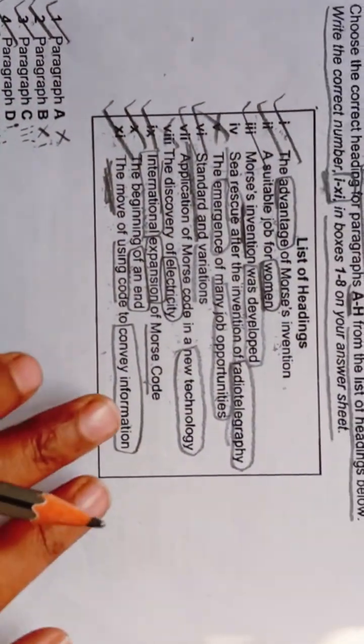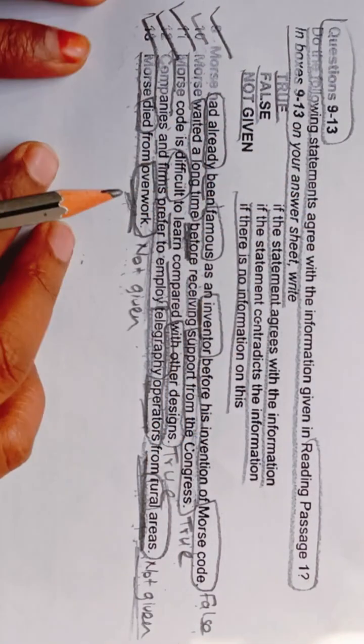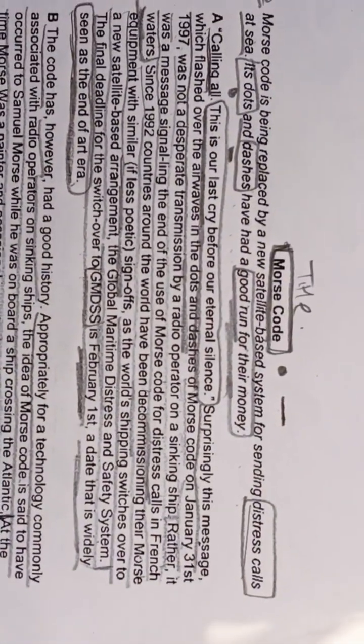We have completed this passage, and we have seen 2 types of question in it. List of headings, we have done every one, and we have seen another question type, that is true false not given, and we have done every question. So try to learn this passage and try to practice this type of passages. Okay, friends.